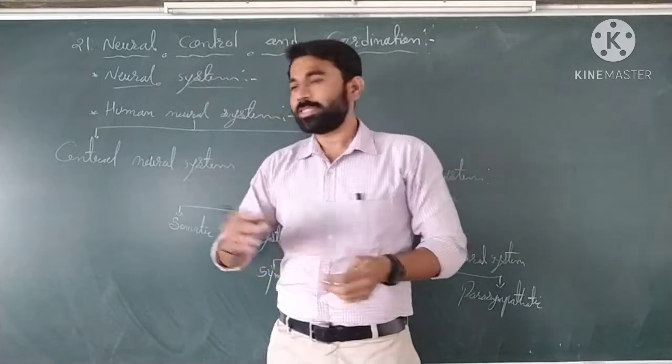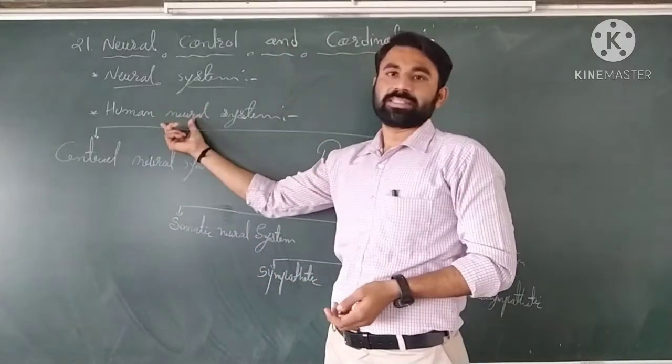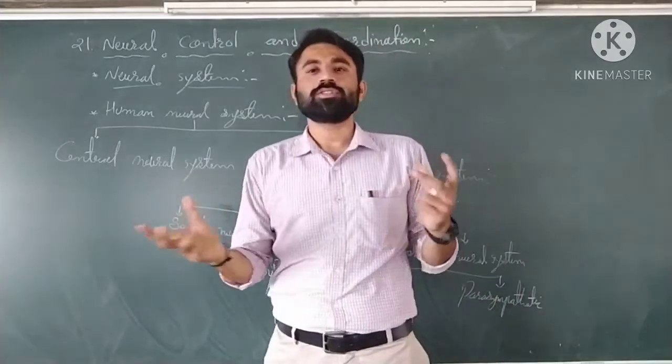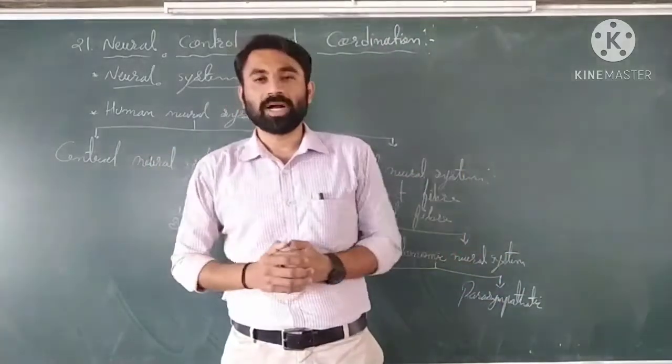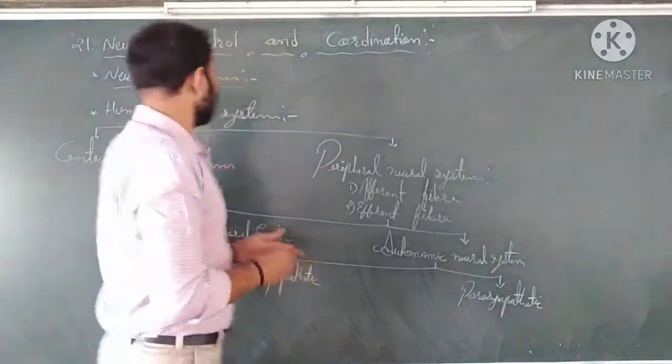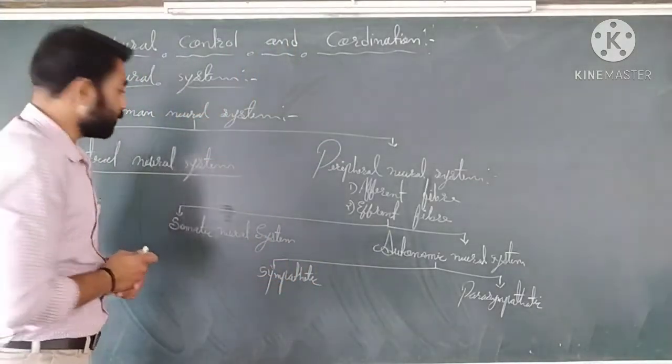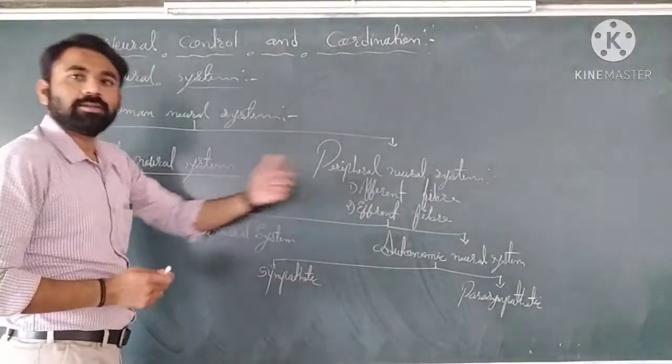Okay, so when we talk about the human neural system, it is divided into 2 different parts. The first one is the central nervous system, and the second one is the peripheral nervous system.